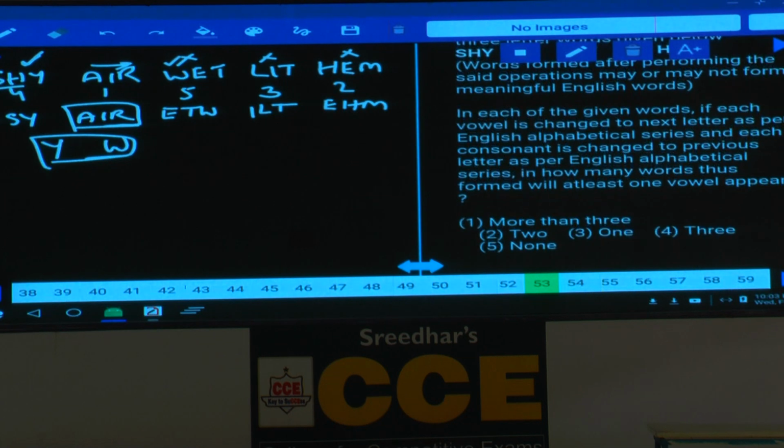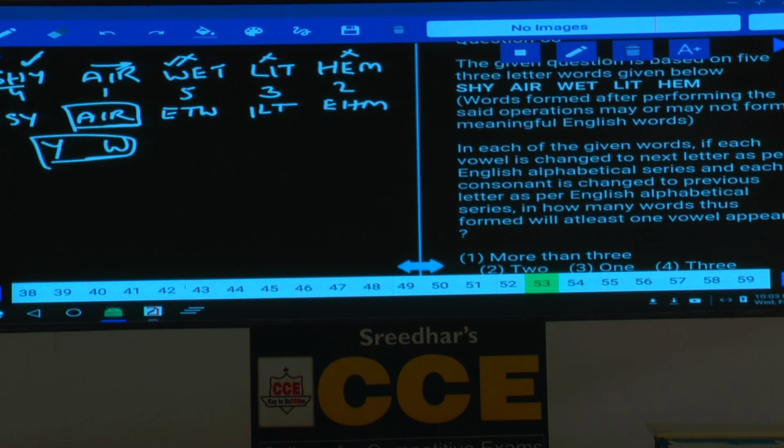Then 53. In each of the given words, if each vowel is changed to the next letter as per the English alphabetical order, and consonant is changed to the previous letter. Consonant previous letter, for S its previous letter is what? R, and for H is a consonant, its previous letter is G, and Y its previous letter is X. Now A, it is a vowel, next letter is B, I, J, R is a consonant, previous letter is Q.